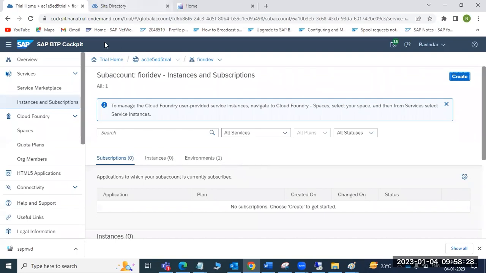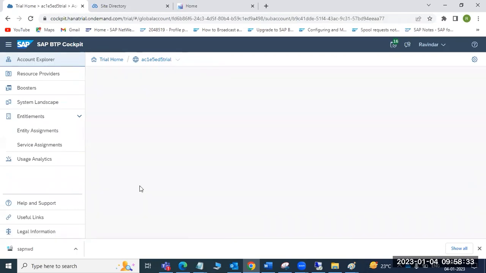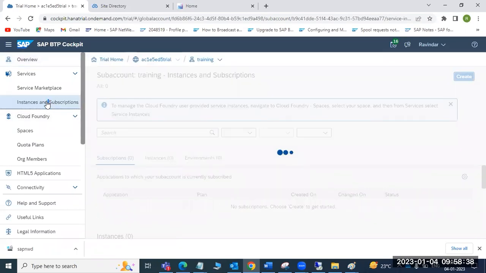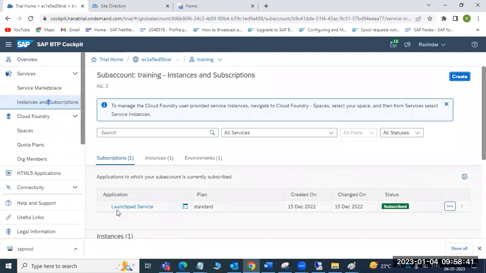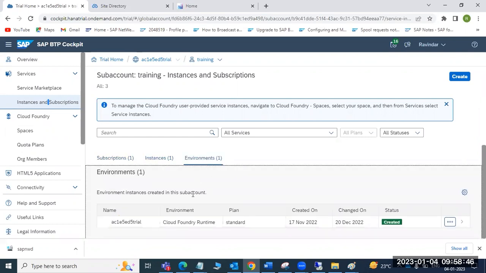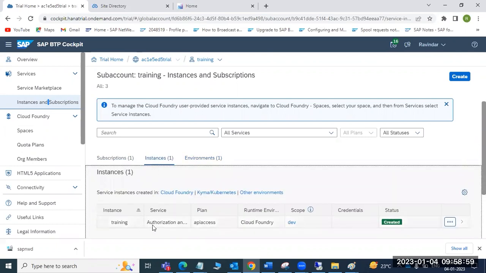But if you see my other account, my training account, here I have the Launchpad service. I have the instances. Environments: Cloud Foundry environment. We actually have several types of environments: Cloud Foundry, Neo, Kyma. So here we have the instances. This is for authorization purposes, meaning SSO purposes. We have to use this service.